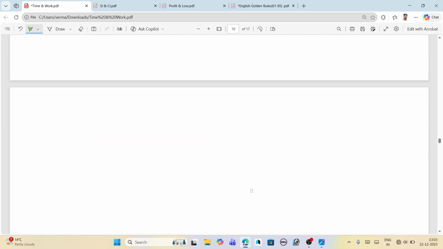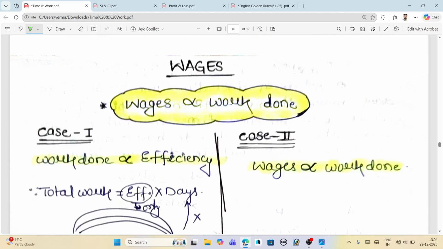Okay, so moving forward to wages. Just understand this thing. Let's imagine a worker is doing a work, and accordingly how do you pay him? You pay him according to his efficiency or according to the work he has done. The same thing applies in this concept.